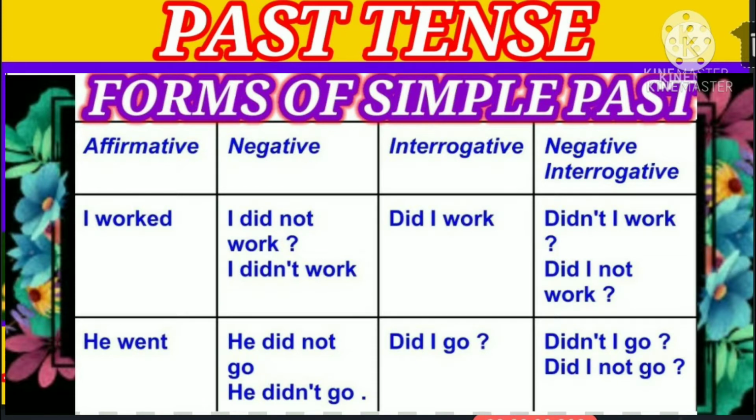Interrogative is did I work, and negative interrogative is didn't I work or did I not work. Just like he went, negative, he did not go, interrogative, did he go, and negative interrogative, didn't he go or did he not go.